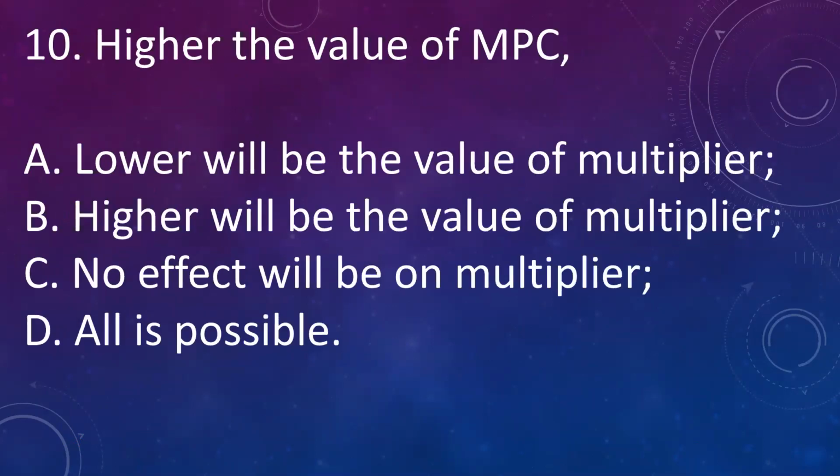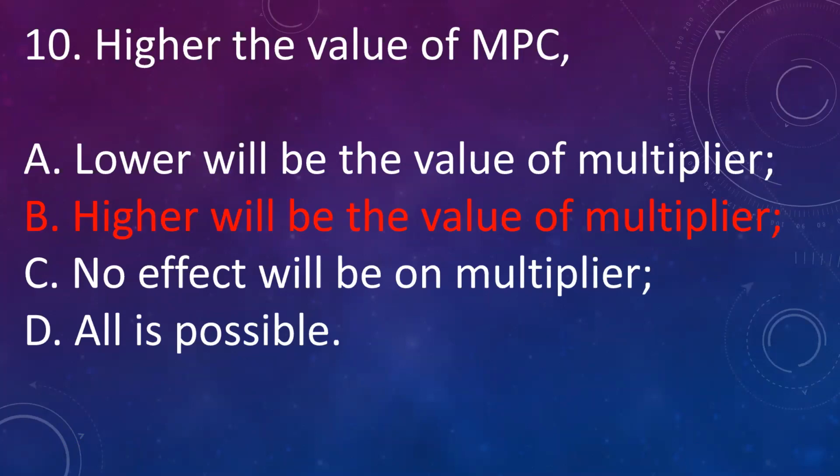Next question is, higher the value of marginal propensity to consume: A. Lower will be the value of multiplier, B. Higher will be the value of multiplier, C. No effect on multiplier, D. All is possible. Answer is B. Higher will be the value of multiplier. Higher the value of MPC is equal to higher the value of multiplier.